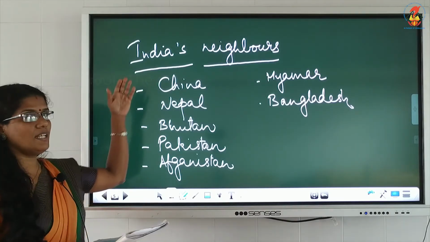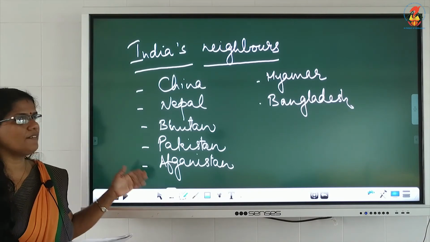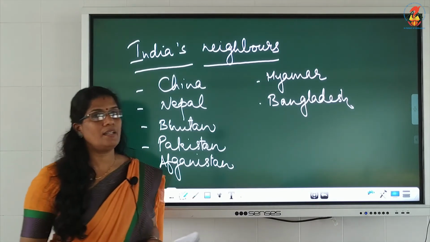So, you can see India's neighboring countries are China, Nepal, Bhutan, Pakistan, Afghanistan, Myanmar and Bangladesh.